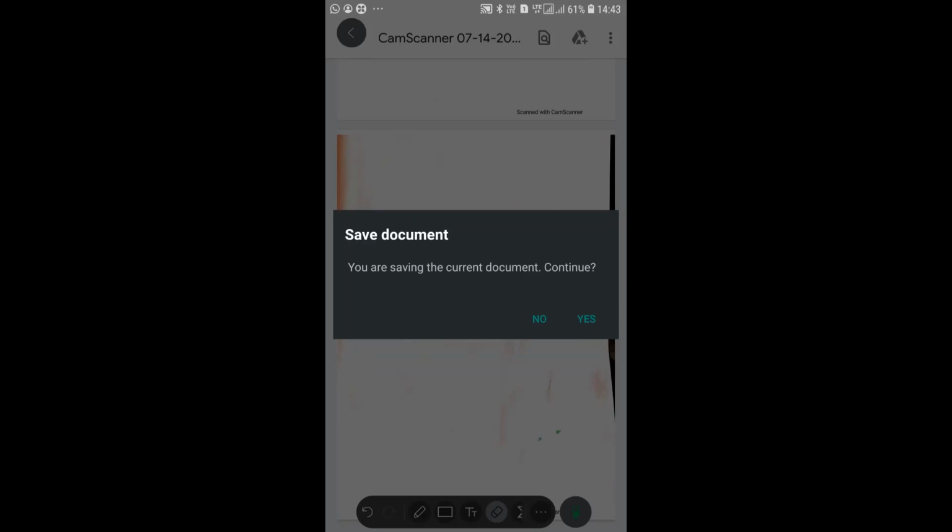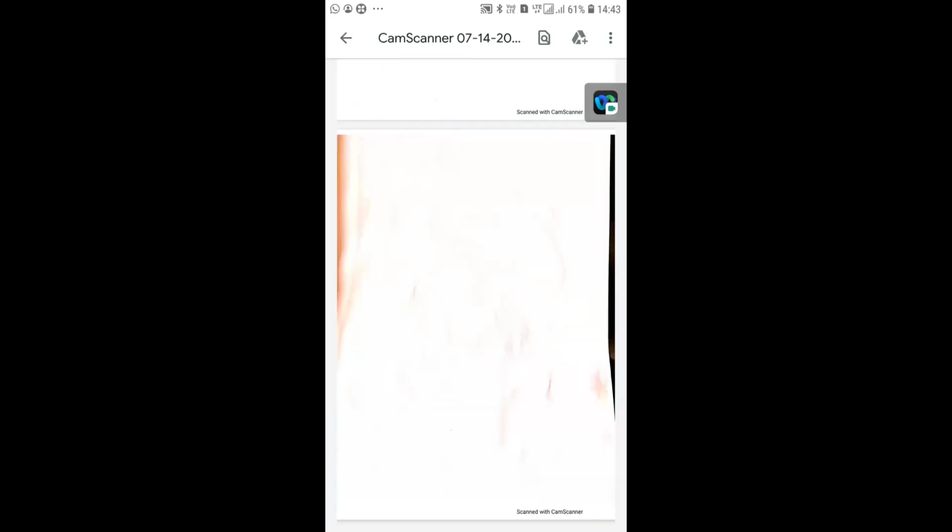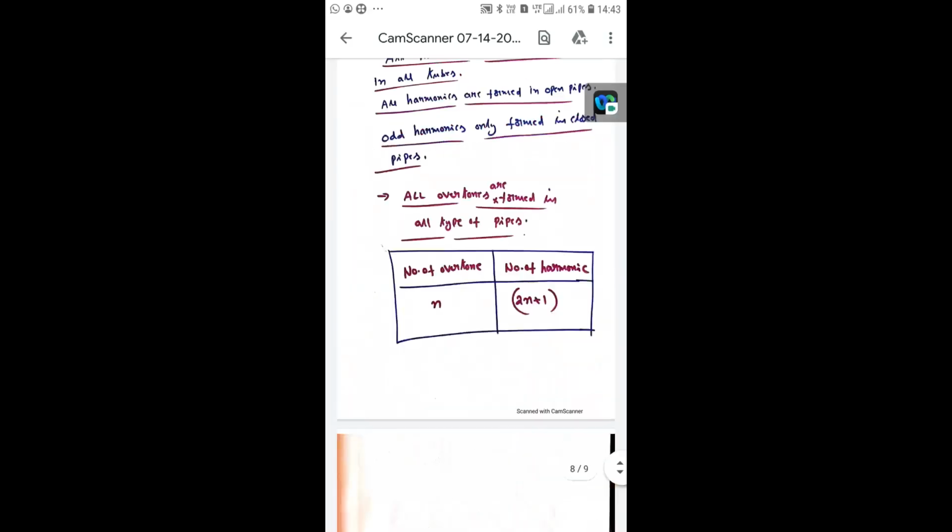Understand? In the standing waves of sound, pressure changes take place. At certain positions, the pressure change is a maximum. At certain positions, the pressure change is a minimum. So the positions where the pressure change is a minimum are called pressure nodes, and where the pressure change is a maximum are called pressure antinodes. These pressure nodes and pressure antinodes are opposite to displacement antinodes and displacement nodes.